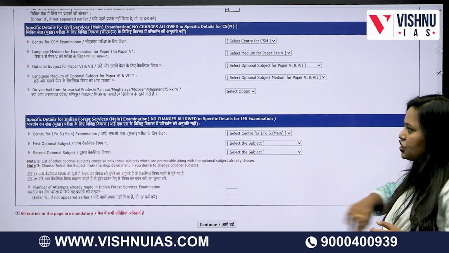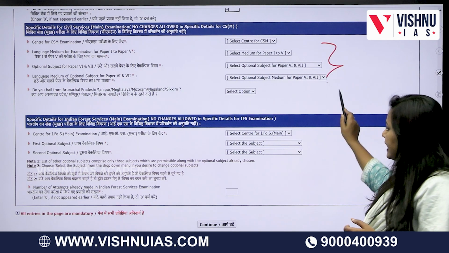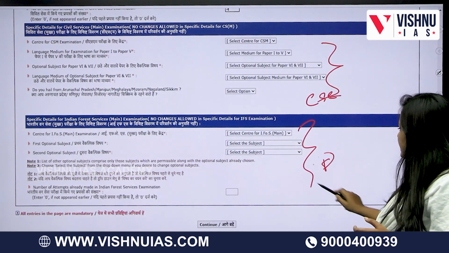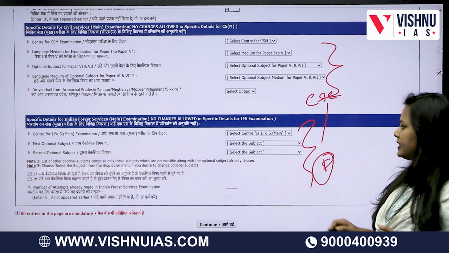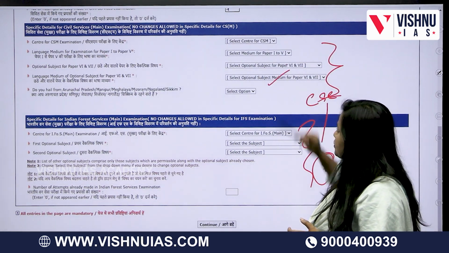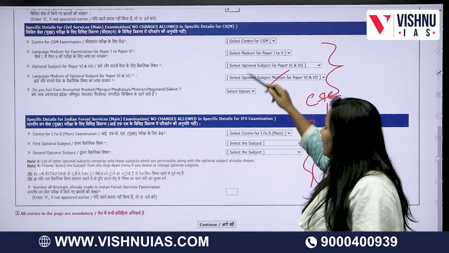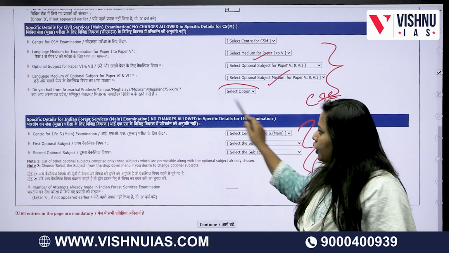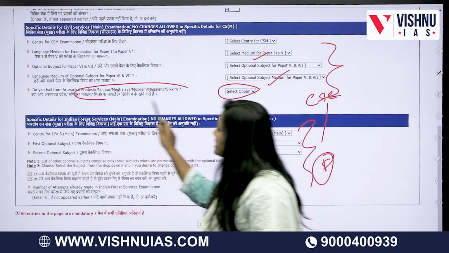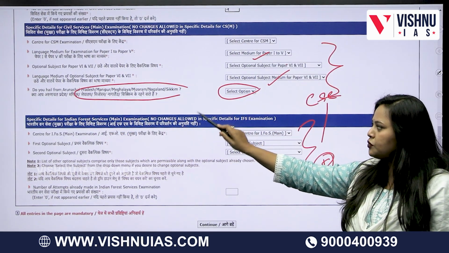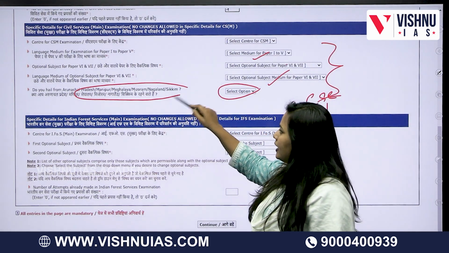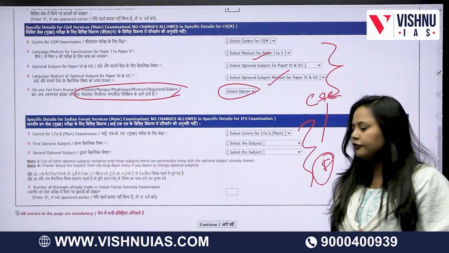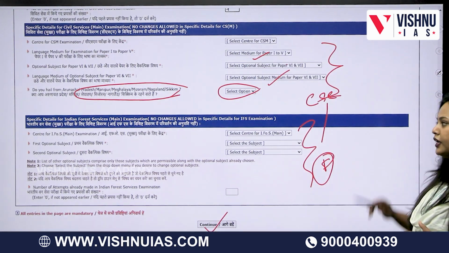After that, you'll get a page like this wherein you need to choose your centers. If you're writing both CSE and forestry, so forest examination, fill up both centers and fill up whatever optional you want to write and whatever medium of paper you want to write. And here, if you belong to these particular states, if you are from Arunachal Pradesh, Manipur, Meghalaya, Mizoram, Nagaland or Sikkim. If not, simply click no. After furnishing all the information, click continue.